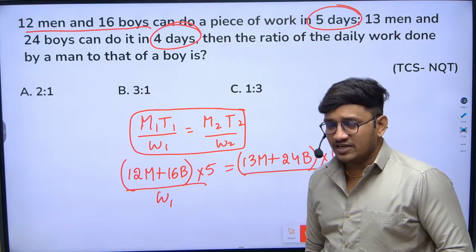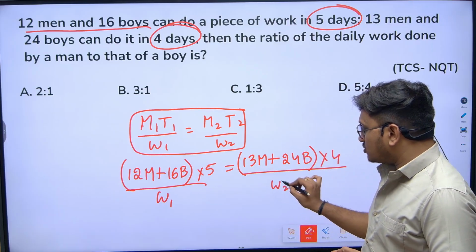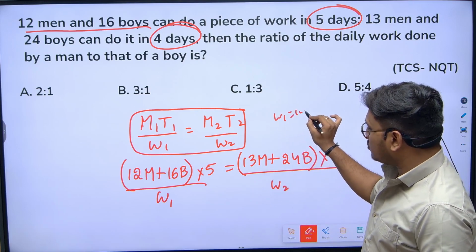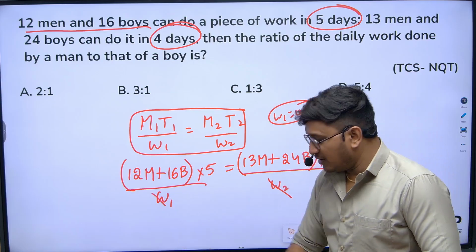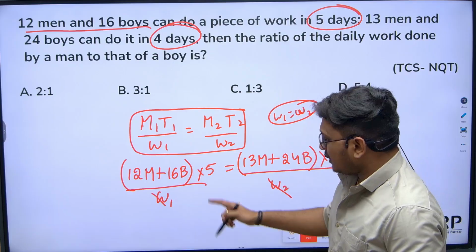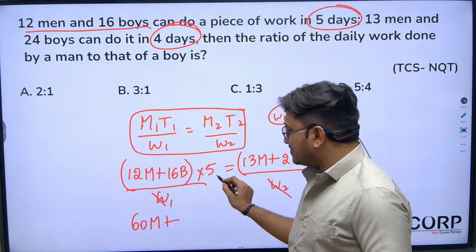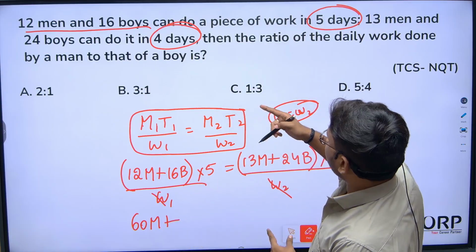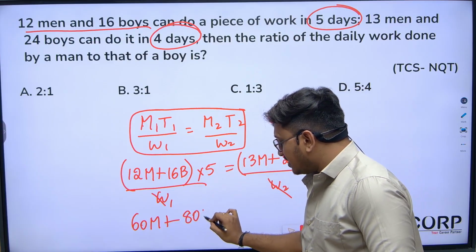Obviously, since they didn't mention anything about the work, the same work continues. So here W1 is equal to W2. They didn't mention anything about that, so I can cancel W1 and W2. Now 12 times 5 is 60m, plus 16 times 5, is it 16 boys 5 days? Yes, exactly. So I can say that it is 80b.